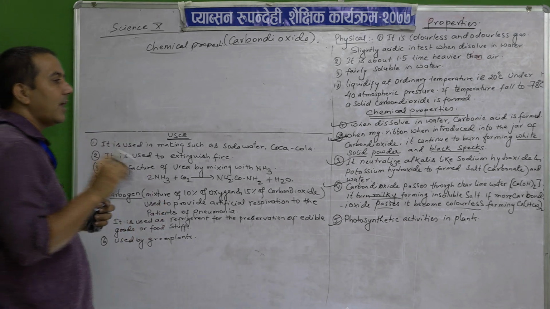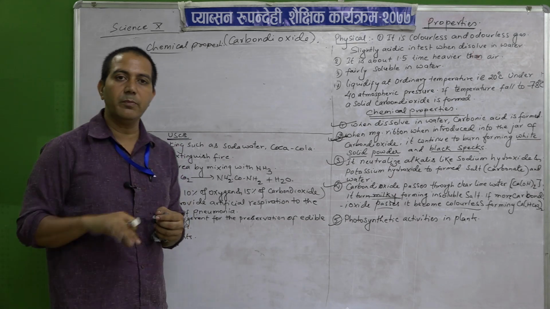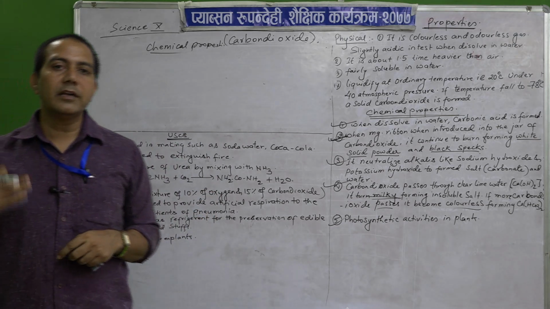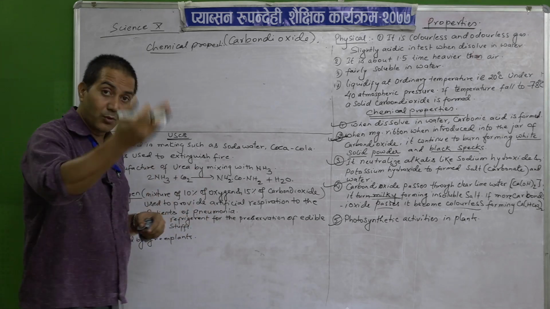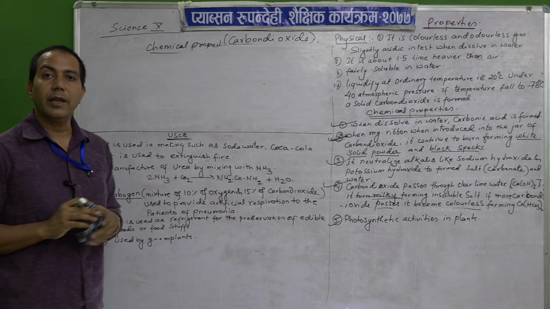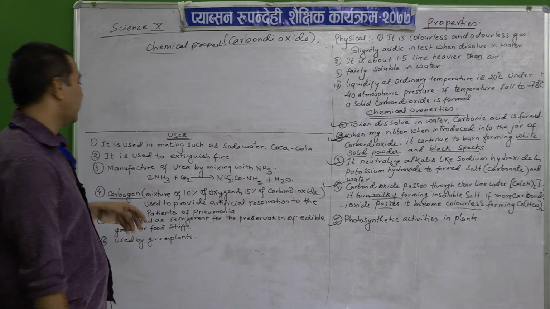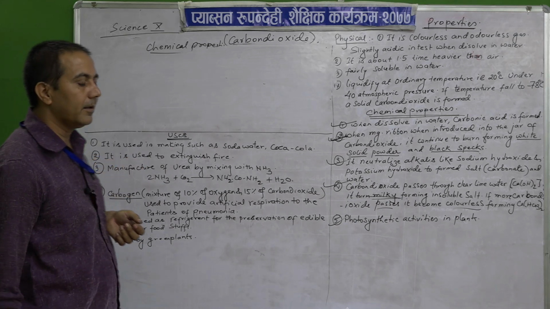It is also dangerous to take a large amount of soft drinks, because we are consuming sugar in large amounts and also carbon dioxide. Carbon dioxide we have to throw out, but we are inhaling it. So, we should not take large amounts of what? Soft drinks. Then the next one, it is used to extinguish fire.